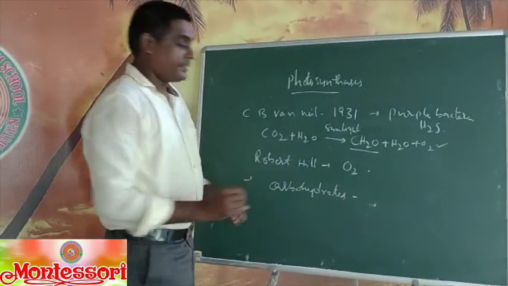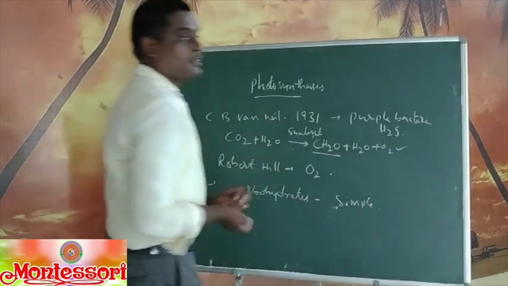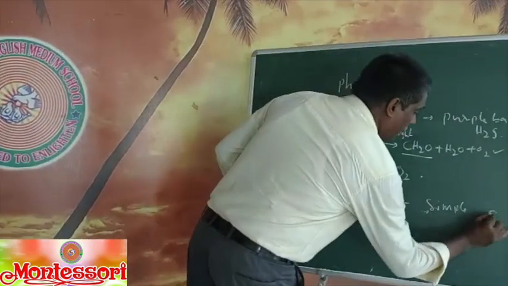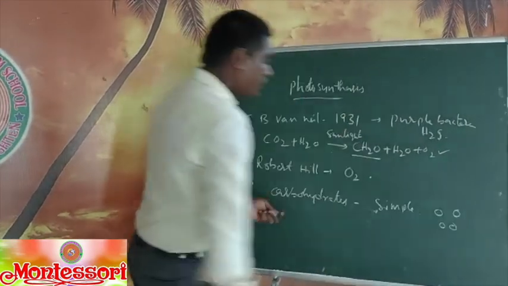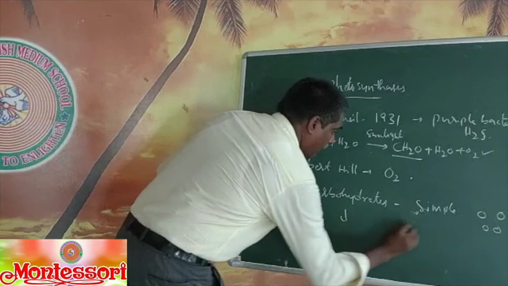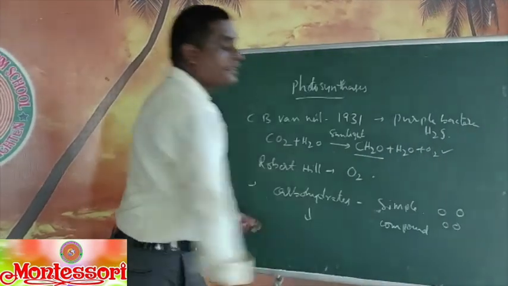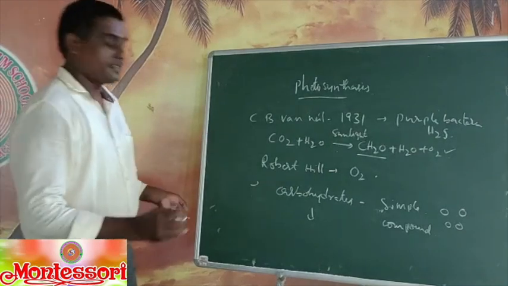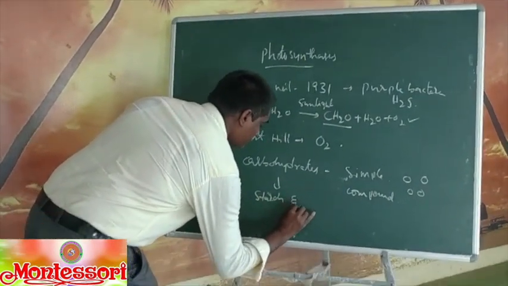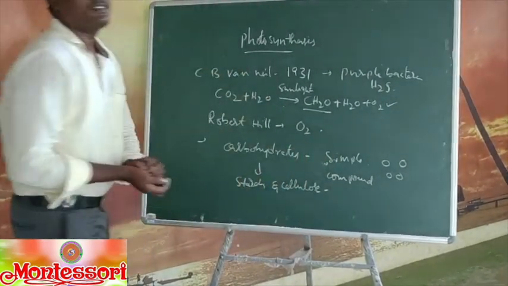These carbohydrates are simple substances, that means they have only a single molecule. By using these carbohydrates, multicellular compounds are formed, that is starch and cellulose.